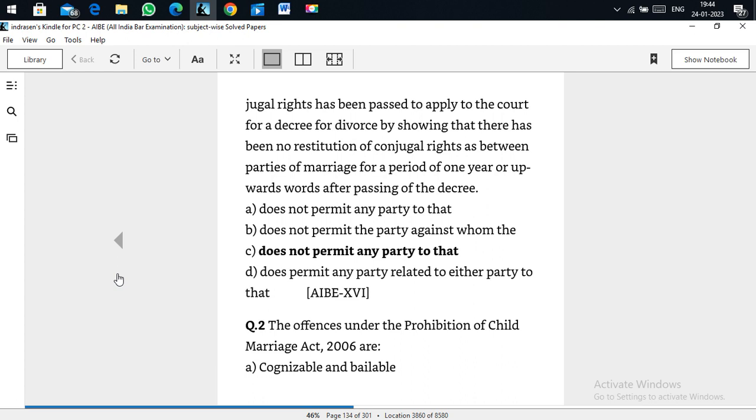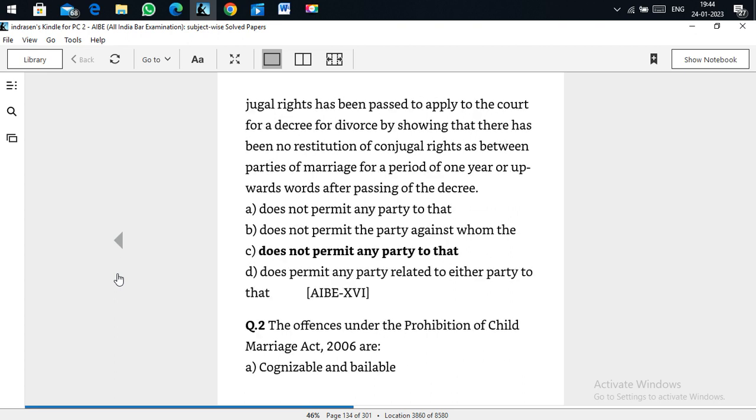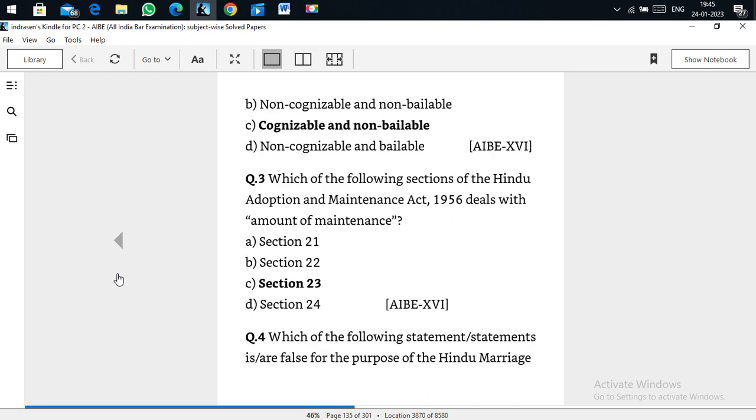That is the answer. The offences under the Prohibition of Child Marriage Act 2006 are cognizable and non-bailable. Under the Prohibition of Child Marriage Act 2006, it is both cognizable as well as non-bailable. Which of the following sections of the Hindu Adoption and Maintenance Act 1956 deals with the amount of the maintenance? Section 23 of HAMA 1956 deals with the amount of the maintenance.